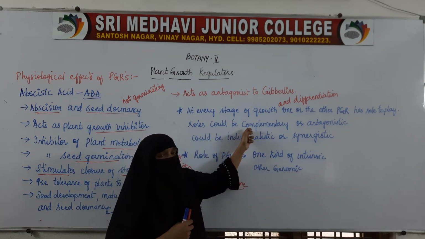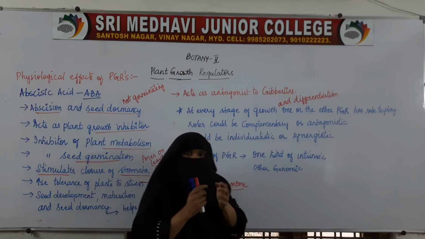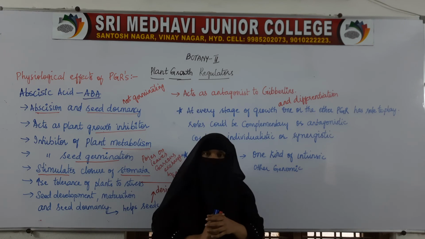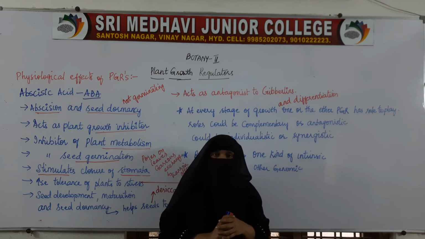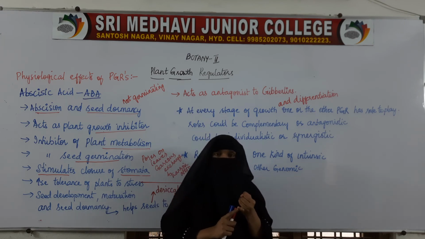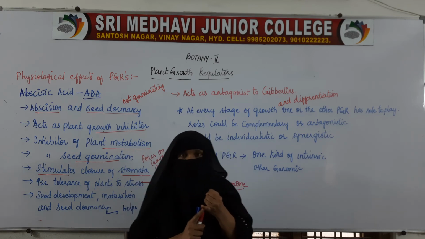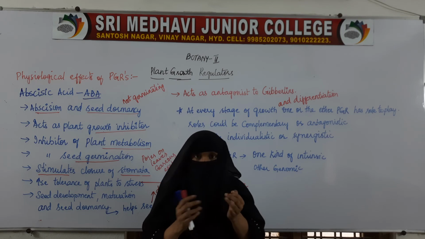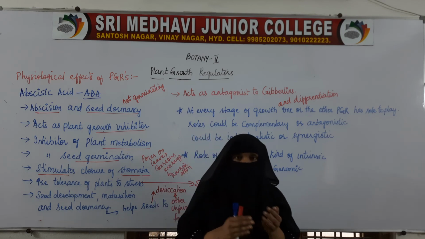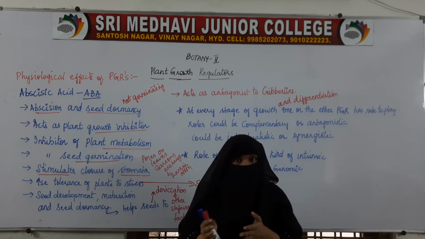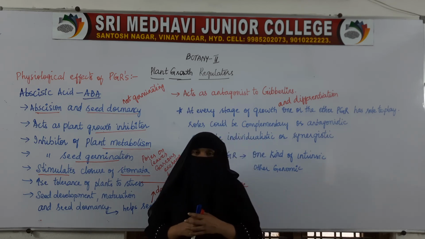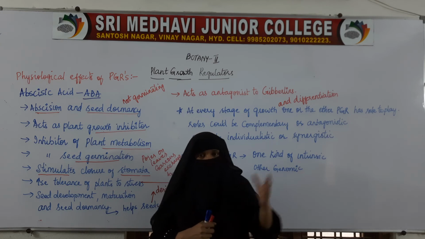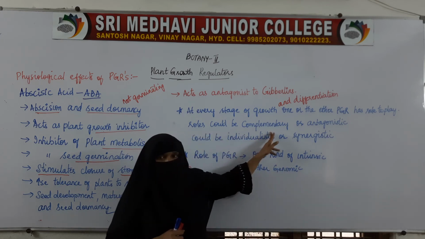And they can be complementary in the sense they can work side by side. For example, for the promotion of growth, auxin and cytokinin will be helping side by side. Both of them will be doing the work simultaneously, helping one another. Auxin will be helping in cell division, cytokinin will be helping too, so that is promoting growth by producing a number of cells. So yes, they can be complementary to each other.